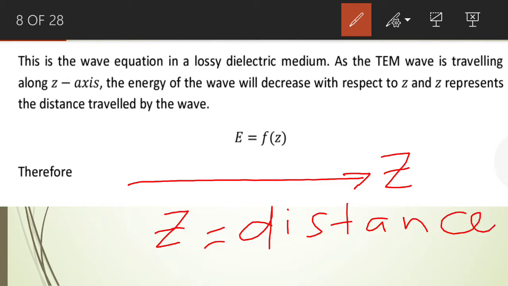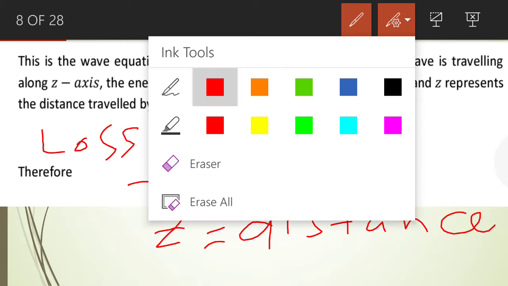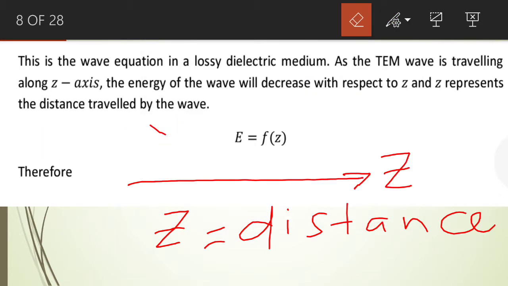Z represents the distance traveled by the wave, and this wave is traveling in a lossy medium, and we know that the signal will attenuate in this particular medium. The power of the signal will decrease with respect to the distance traveled by the wave.